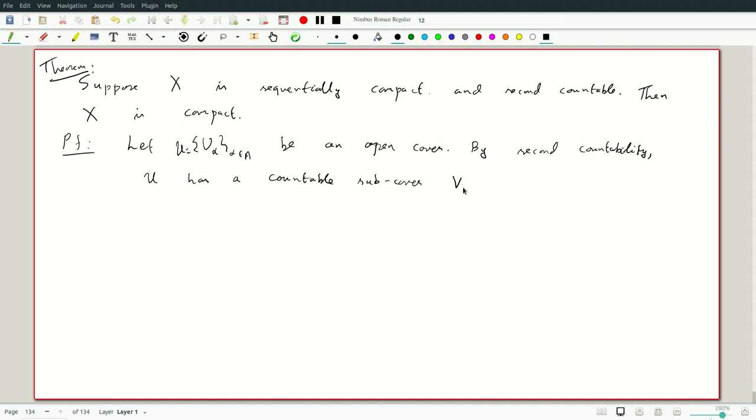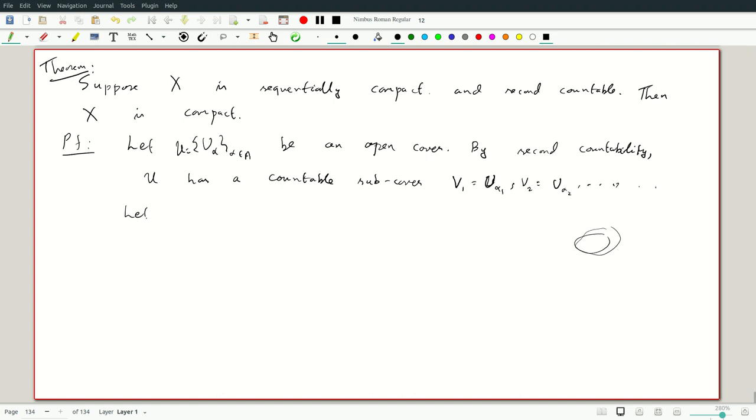Let's say V1 equals U alpha 1, V2 is U alpha 2, etc. So I'll just call them V1, V2, Vn for convenience. So we have a countable subcover, and now that we have a countable subcover, we are actually going to construct a finite cover using sequential compactness. Okay, so we'll consider a couple of cases. The idea is that if you have a countable cover, we can take cumulative unions, and we want to say at some finite stage they cover everything.